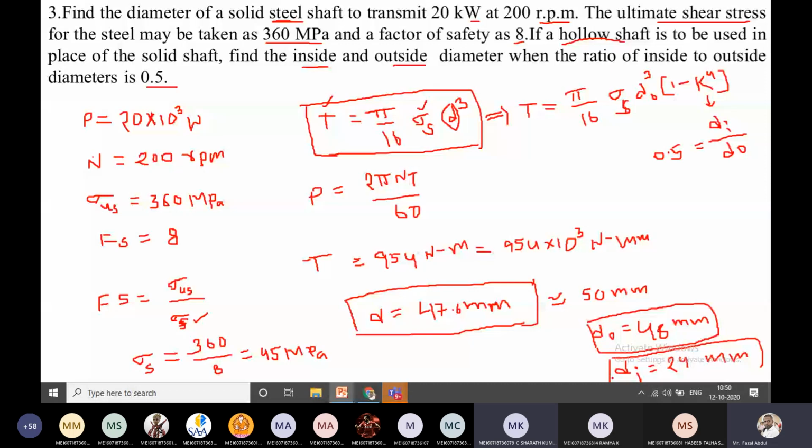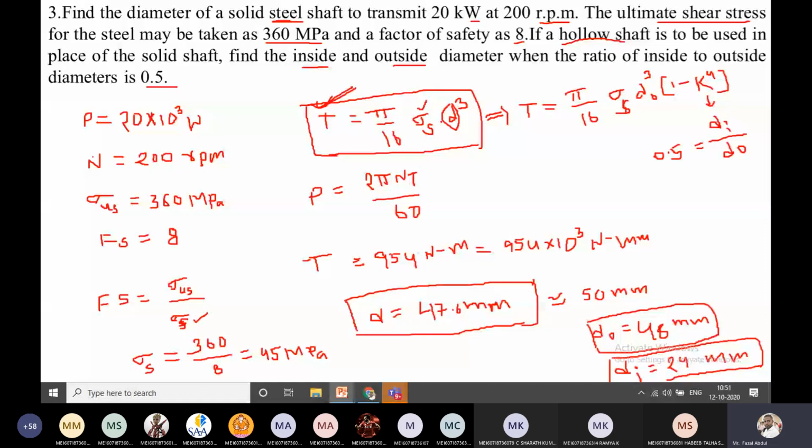See here, this is the equation, the first one. This is the equation for torque transmitted by the solid shaft, from which we get the solid diameter. Now this equation changes for the hollow shaft. I am showing the arrow mark. This is the equation for torque transmitted by the hollow shaft. In this equation, sigma s we already calculated just here.